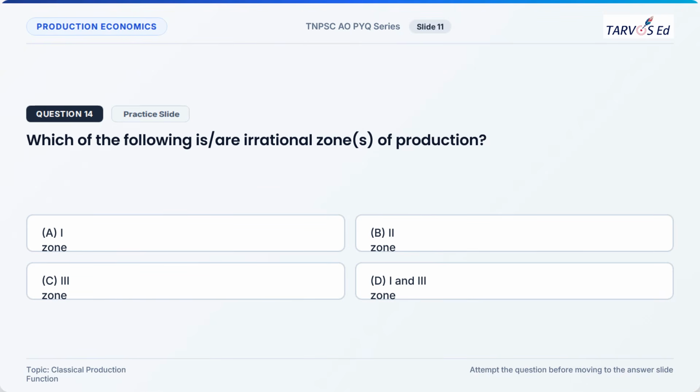And our next question is, which of the following is the irrational zone of production? Okay, the same question we had seen in the 2018 question paper also. So whether it is zone 1, zone 2, zone 3, or zones 1 and 3, which is the irrational zone? So this topic is from production economics, the factor-product relationship. There are three relationships, and you can expect questions from all three. For example, the Isoquant question is from the factor-factor relationship. This question is from the factor-product relationship. So which is the irrational zone?